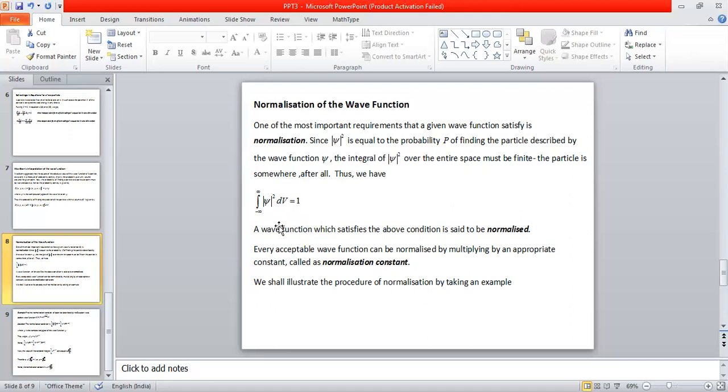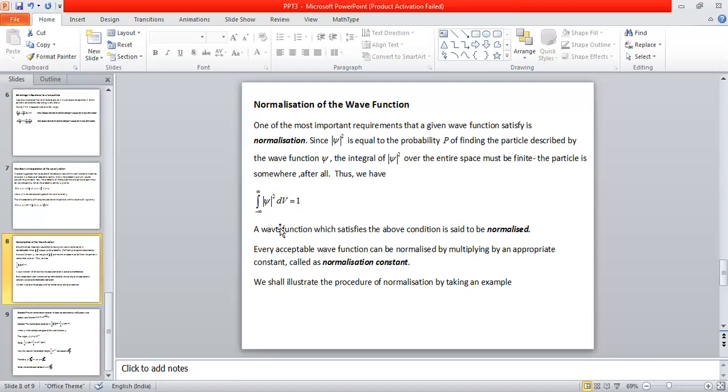So this particular equation, the integration of modulus of psi squared dV from minus infinity to plus infinity equal to 1, defines a normalized wave function. In general, the solution psi of the Schrodinger equation for a given physical system need not satisfy this condition, so it is usually not normalized. But by inserting a constant called the normalization constant, it is always possible to make the wave function of the given system normalized.